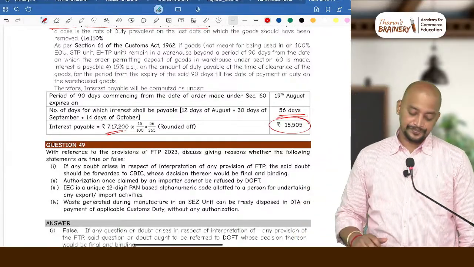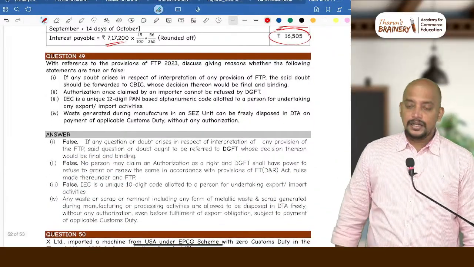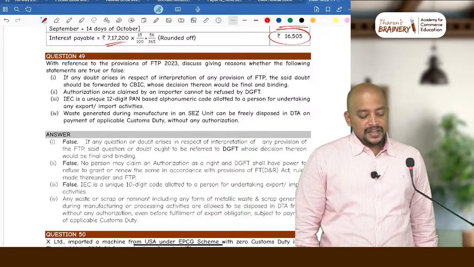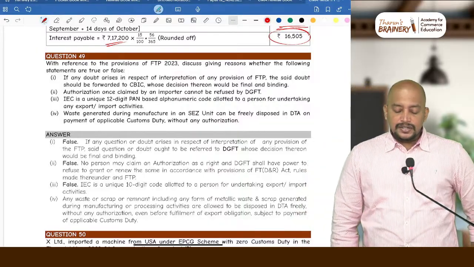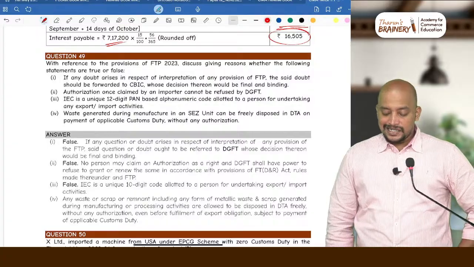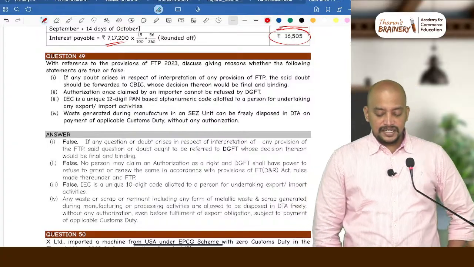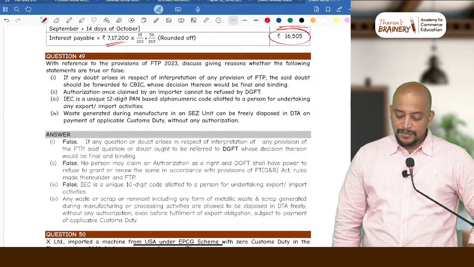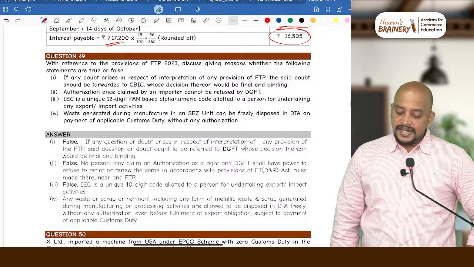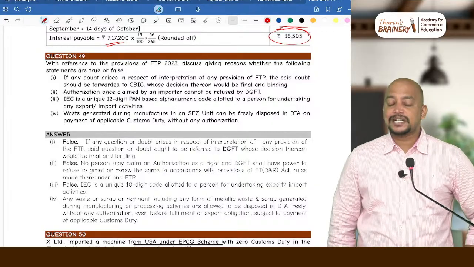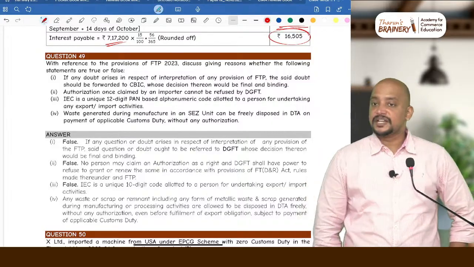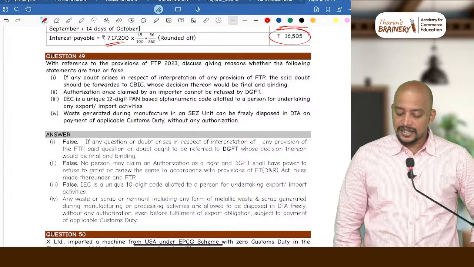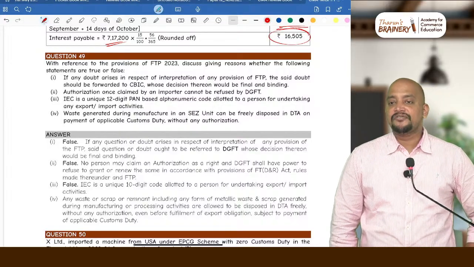Then can I proceed? Look into question number 49. With reference to the provisions of FTP, discuss giving reasons whether the following statements are true or false. This is one past exam question. If any doubt arises in respect of interpretation of any provision of FTP, the said doubt should be forwarded to CBIC, whose decision thereon would be final and binding.